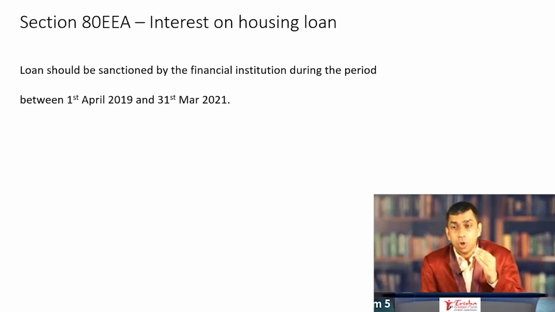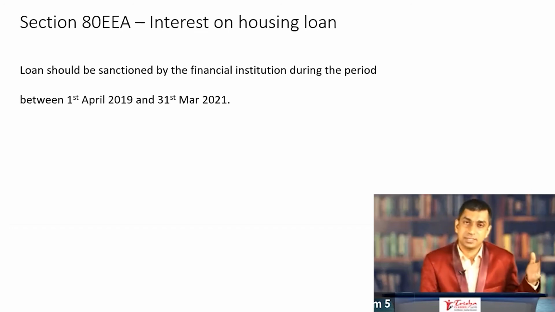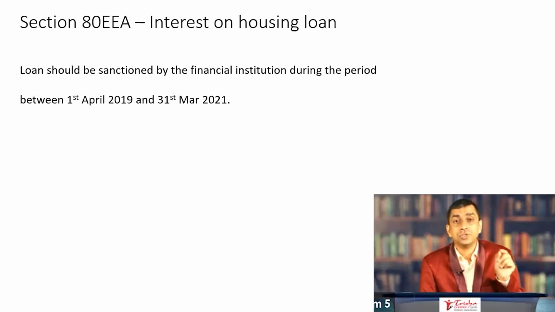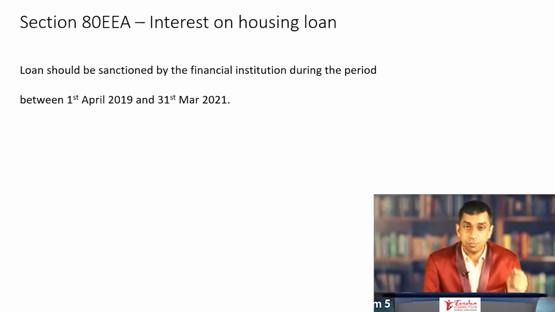Interest on housing loan is also eligible for deduction somewhere else. Interest on housing loan is eligible for deduction when you calculate income from house property. When you calculate income from house property under section 22, interest on housing loan is deductible under section 24 of the Income Tax Act. There is a limit if it is a self-occupied property. If it is a let out property, there is no limit.